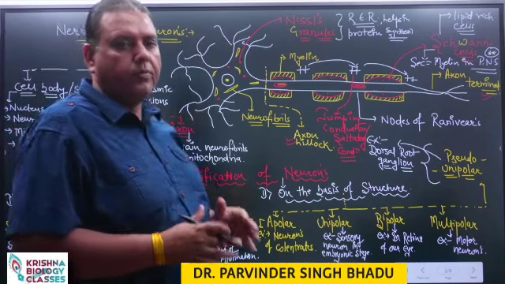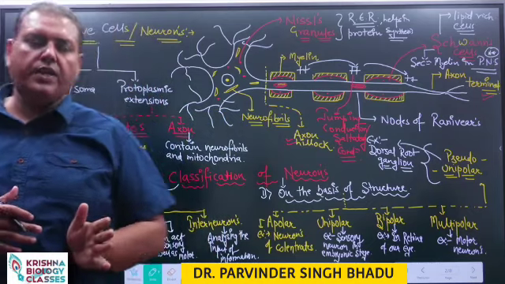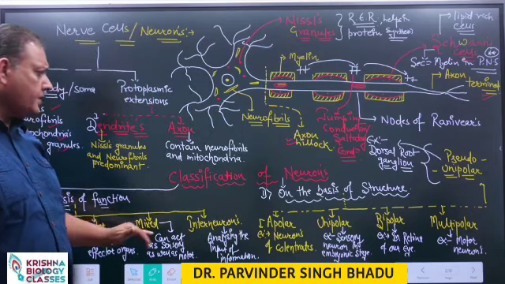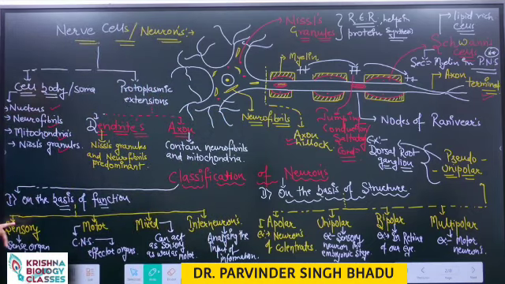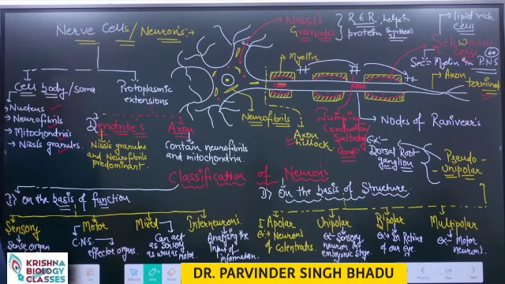Now, this is the discussion related to the structure. The next probable question refers to the classification of the neurons. We need to remember the classification of the neuron on the basis of their function and on the basis of their structure. If a neuron is carrying messages from sense organs to the central nervous system, it is named as sensory.